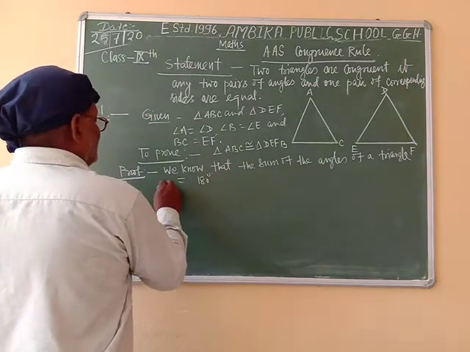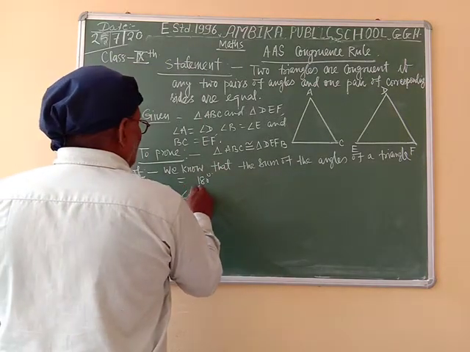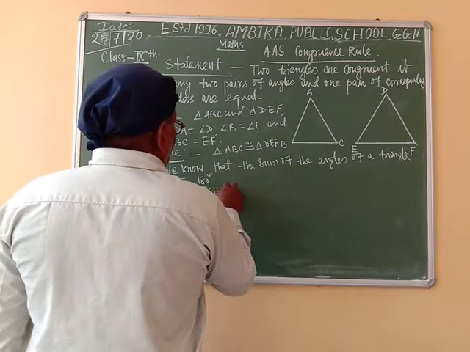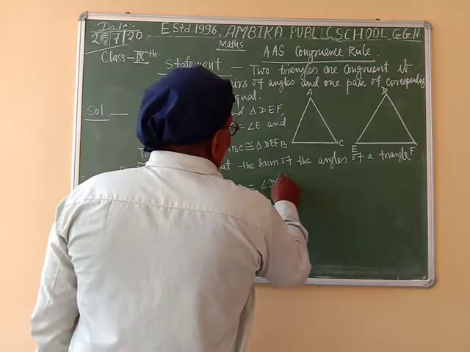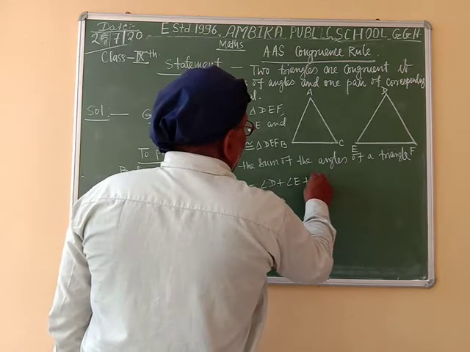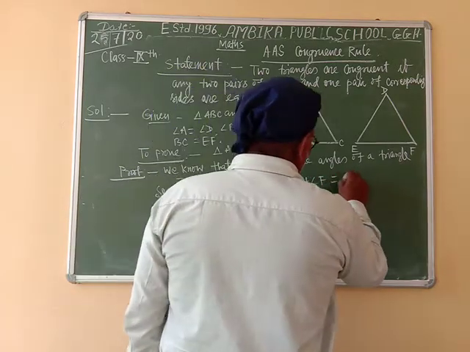So angle A plus angle B plus angle C is equal to angle D plus angle E plus angle F, which is equal to 180 degrees.